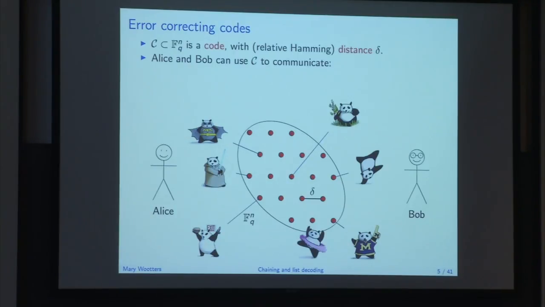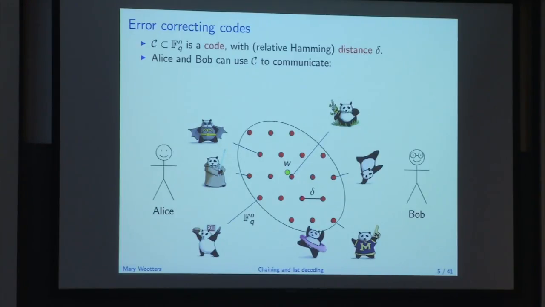And so now what do they do? Alice will take the message that she wants to send and look at the corresponding codeword. She'll take that codeword, which is a vector of length n over my finite field, and send it to Bob. But what Bob hears, of course, is a slightly corrupted version of this. Bob sees this received word w. So it's a smidge off.